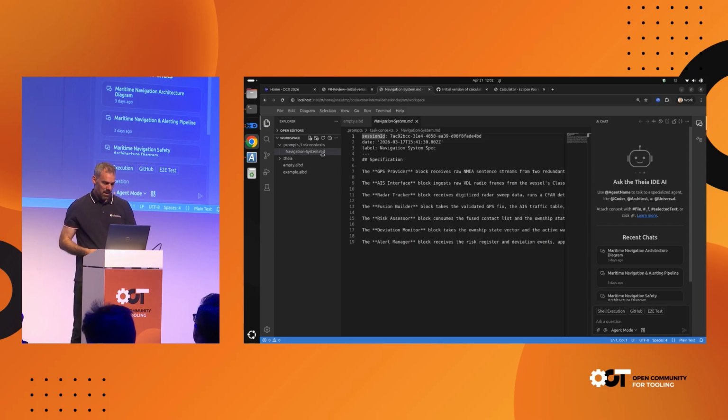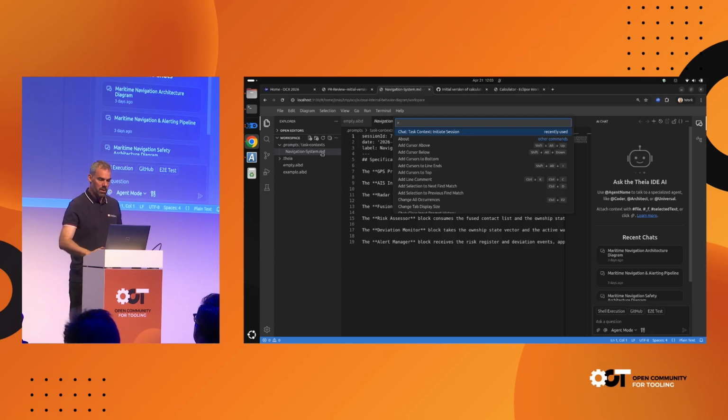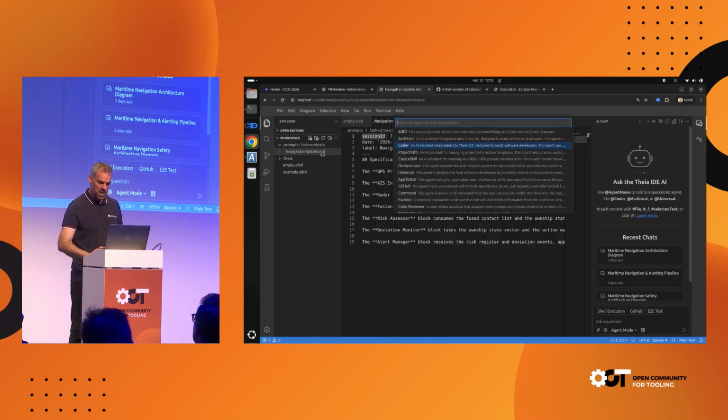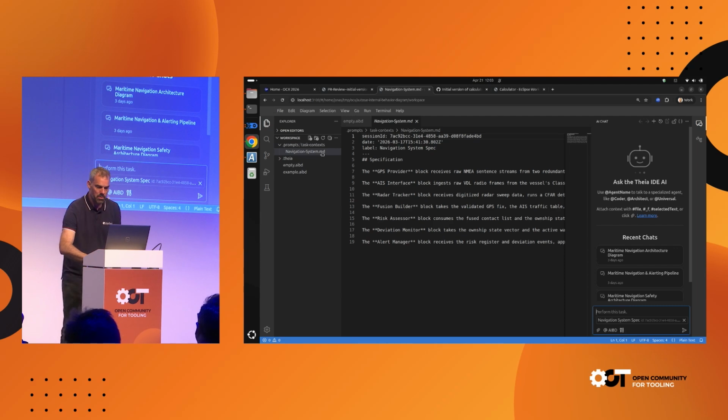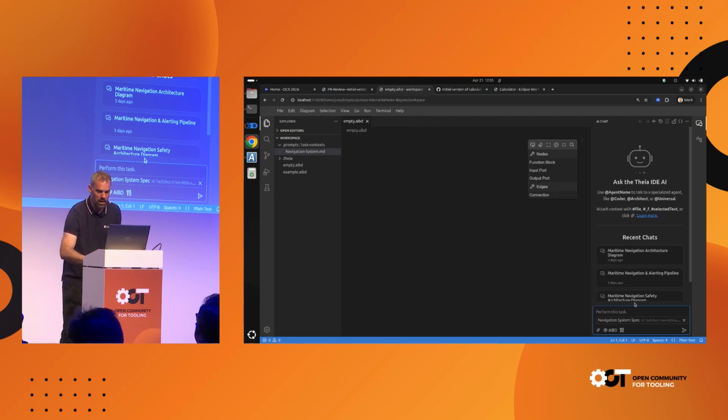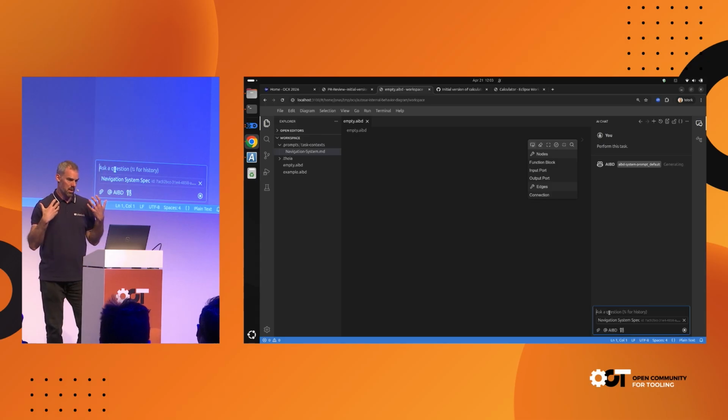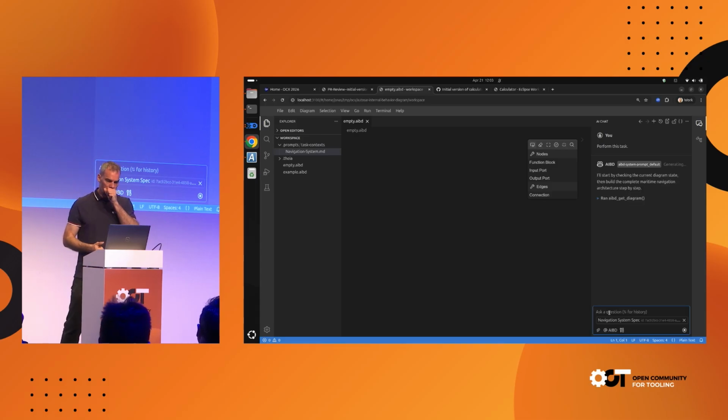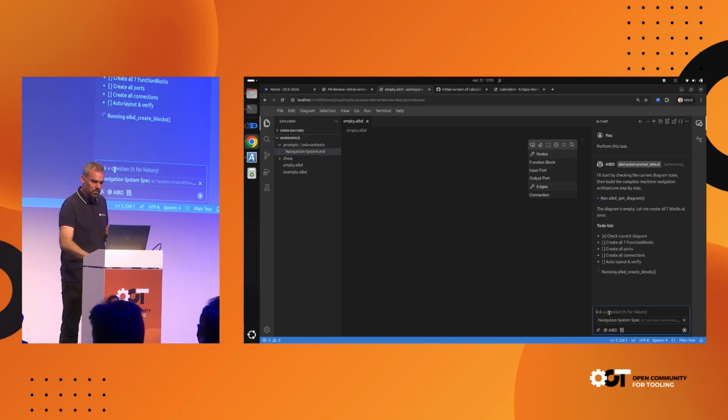And now what I do again, like I did in the very beginning of my talk, I will initiate a chat with this markdown file. So you can see down here again, this chat has now this markdown file as context. And I'm using a special agent, not the standard one, that is called AIDB. And let me start this. Now what this agent can do, it's developed, so it's not just dynamically added, and it has access to this diagram. And now we can see it starts to use its function to modify the diagram.